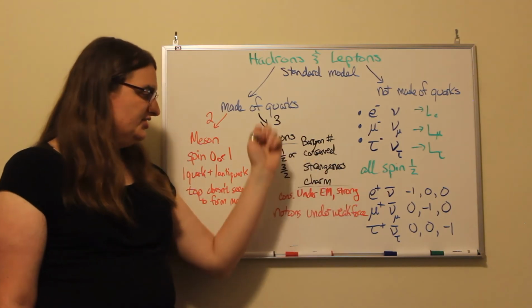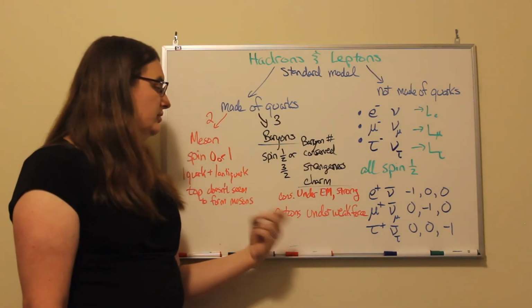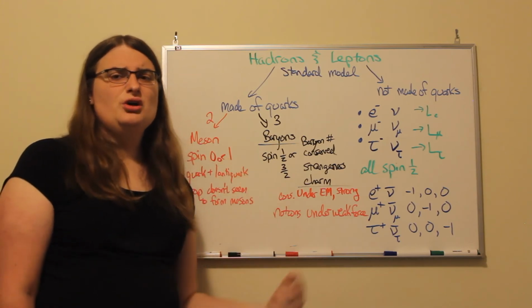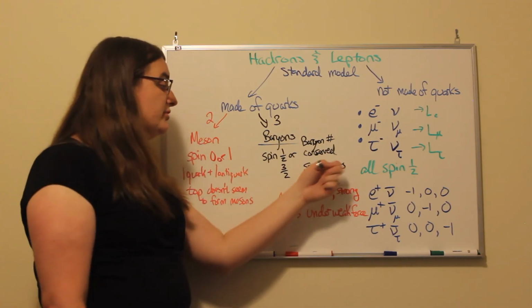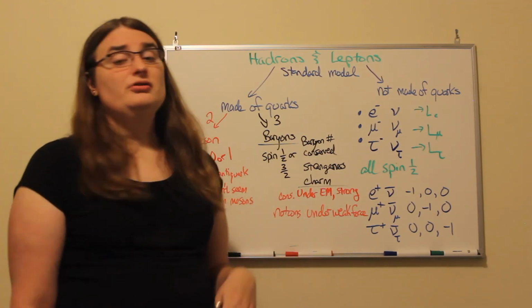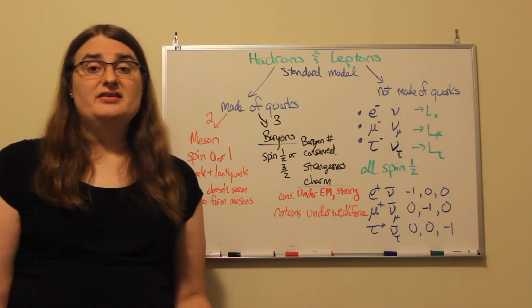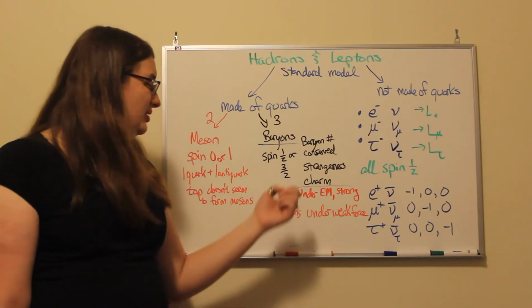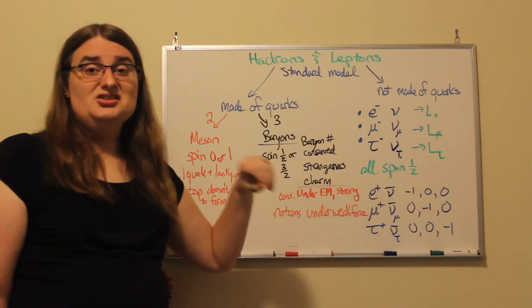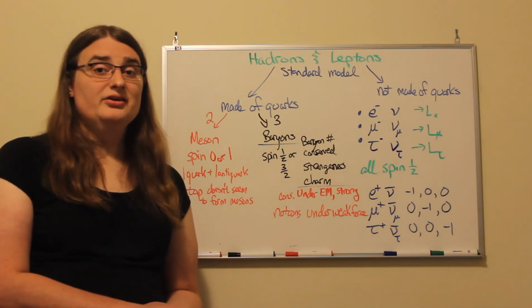Strangeness and charm are conserved in the electromagnetic force interaction and the strong force interaction. But strange particles and charm particles can decay under reactions that are governed by the weak force. So it's a kind of weird conservation where sometimes it has to hold, other times it's okay if it's violated.